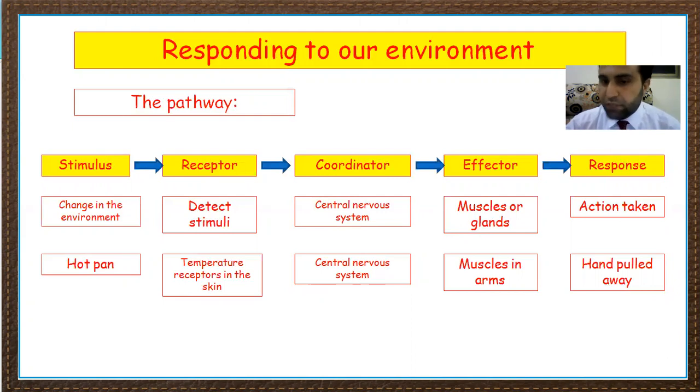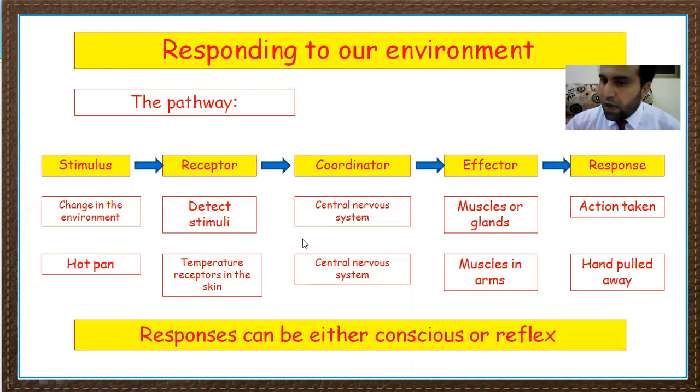Which muscle? The arm muscle will activate because your arm touched that hot object, so you will pull away your hand.